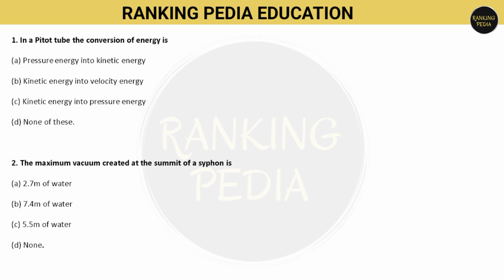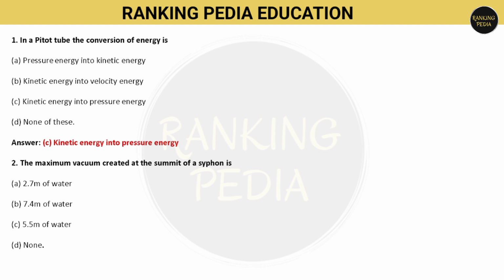First question is, in a pitot tube, the conversion of energy is from, so you have to tell the conversion of energy is from. Your options are: A, pressure energy into kinetic energy; B, kinetic energy into velocity energy; C, kinetic energy into pressure energy; and D, none of these. So in a pitot tube, the conversion of energy is from kinetic energy into pressure energy. This process happens at the stagnation point where the fluid's velocity is 0. Option C is correct, that is from kinetic energy into pressure energy.